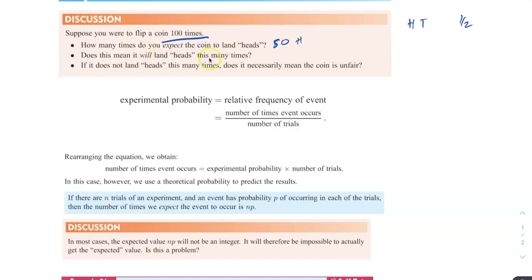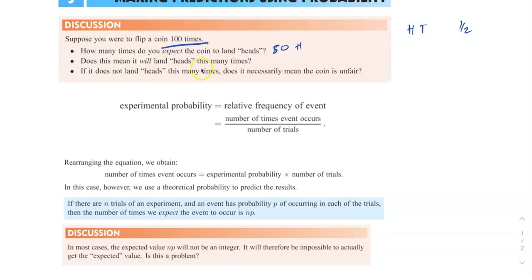Does it mean it will land heads this many times? No. When you do an experiment, you could get like 30 tails in a row. That's how randomness works. Over time, it should get about 50-50, but not necessarily at any one moment. So I would say no here. If it does not land heads this many times, it doesn't necessarily mean the coin is unfair. Again, no. When we're talking about randomness, it doesn't stay around 50. It goes on long stretches of doing random stuff.